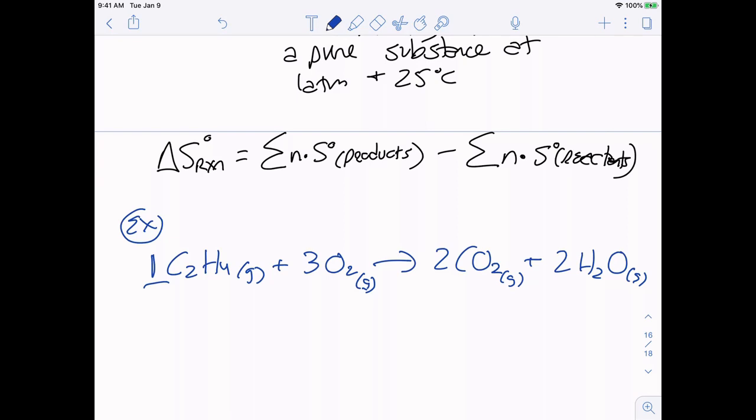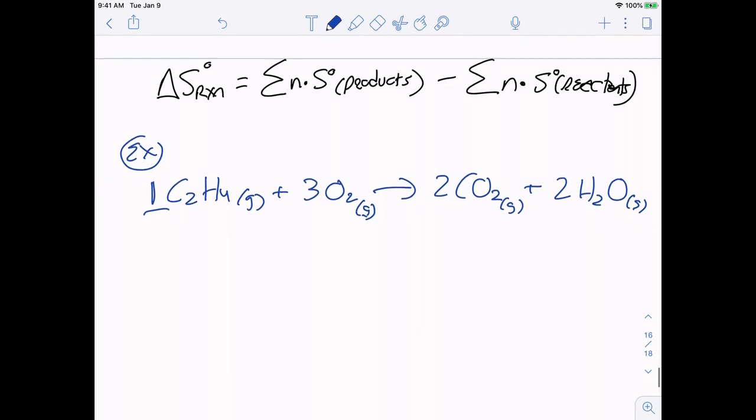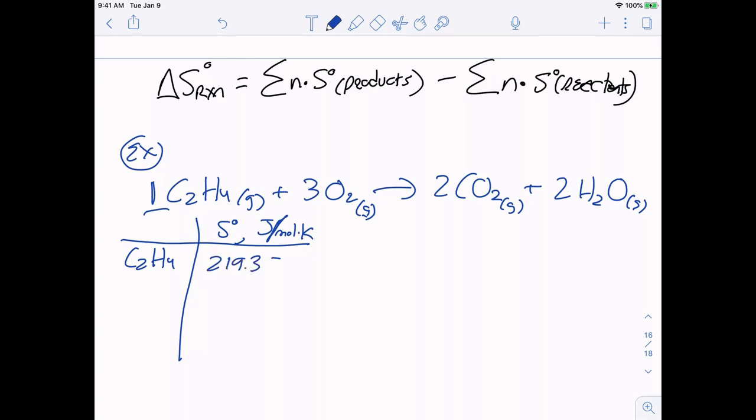And then again, you would look up values, or I would give them to you. So you would look up your values in Appendix G. I'm just going to list them here. So for C2H4, let's make a little table. So S naught, and then my units on it are going to be joules per mole Kelvin. So for this one, 219.3. Since I put the units at the top of my column, I don't have to write it every time.